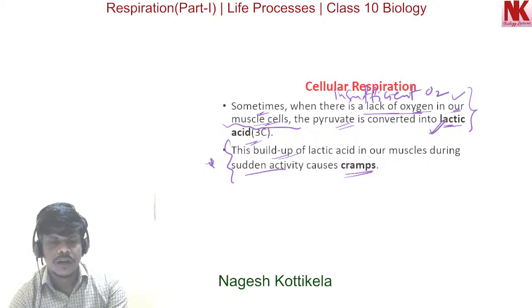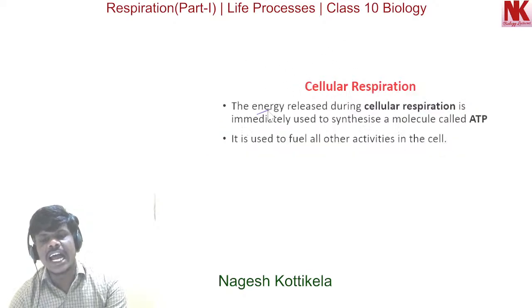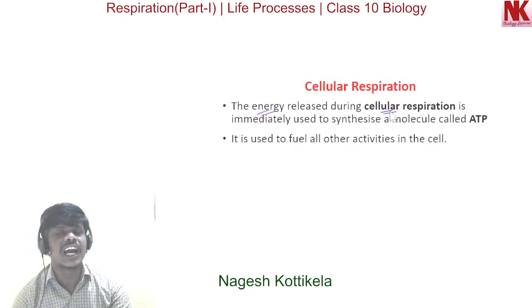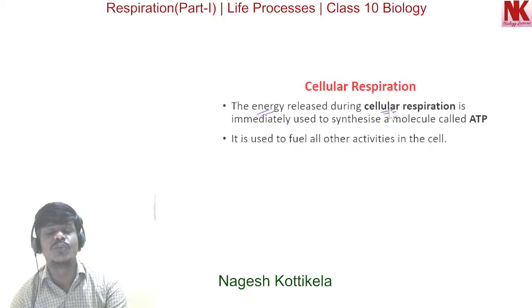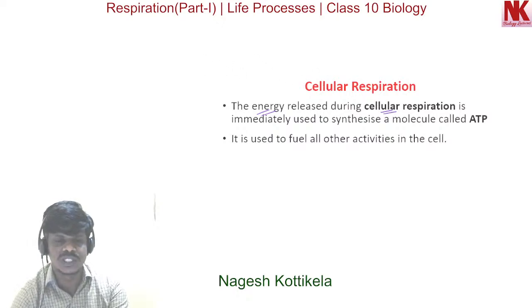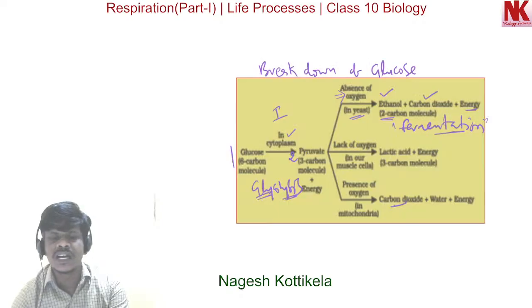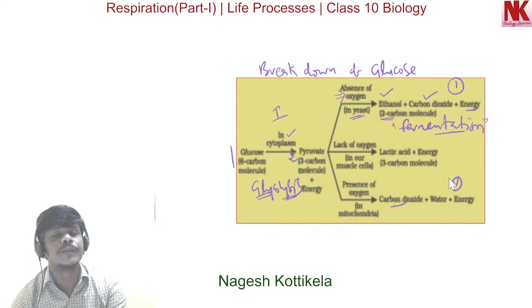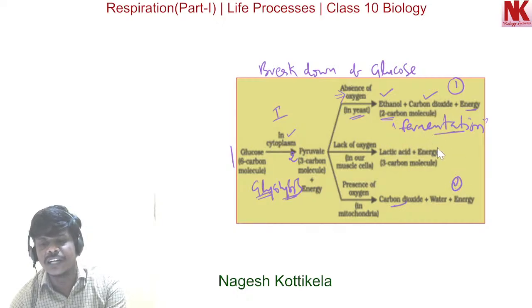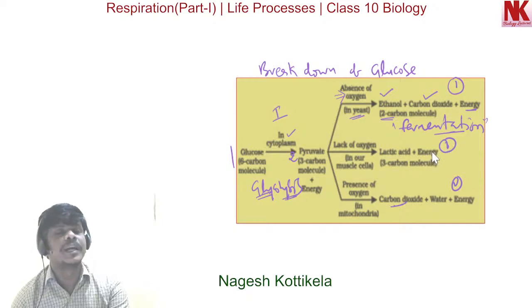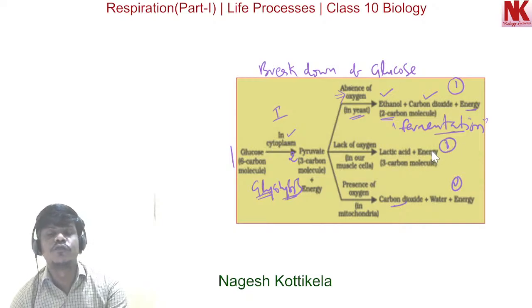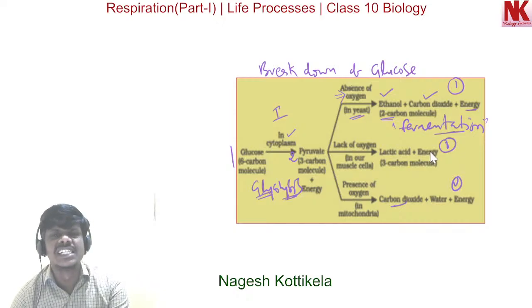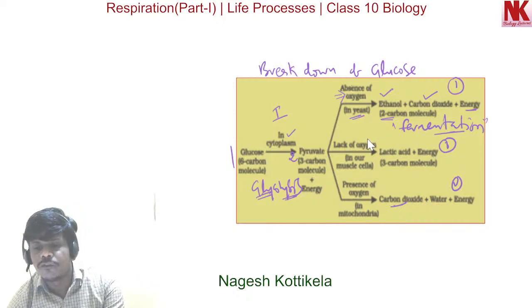Now moving to the next, here the energy released during cellular respiration, whatever pathways that we have discussed till now, 3 pathways we have discussed. One is the fermentation process in yeast, second is aerobic respiration in eukaryotic cells, and the third, anaerobic respiration, that is lactic acid formation in muscle cells during lack of oxygen.